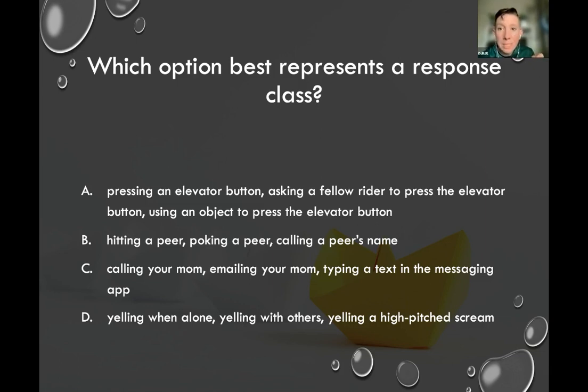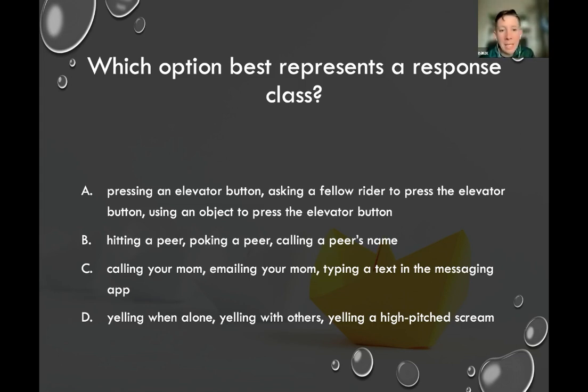So it's really important to keep in mind with a response class, we're looking for what effect do all of these have on the environment. So A, pressing an elevator button, asking a fellow rider to press the elevator button, or using an object to press the elevator button, hopefully all result in the elevator button being pressed, which is the result in the environment. Even though these behaviors are wildly different, these actually are part of the same response class because they result in the same effect in the environment.